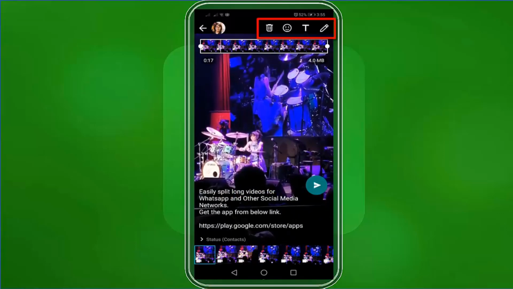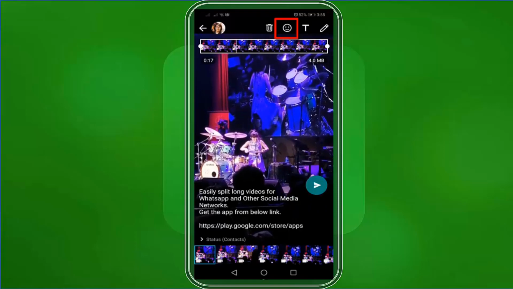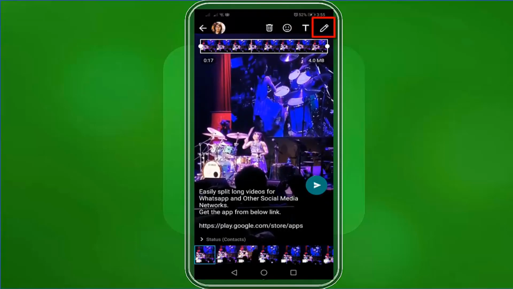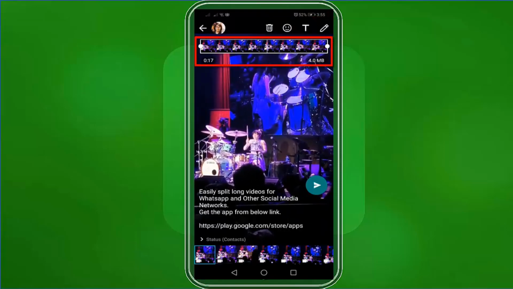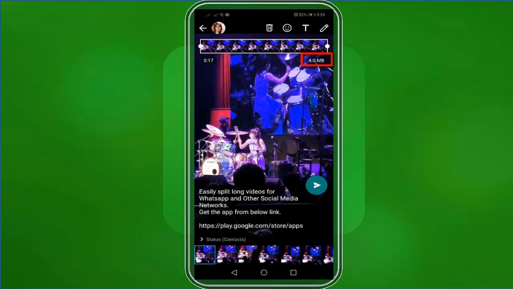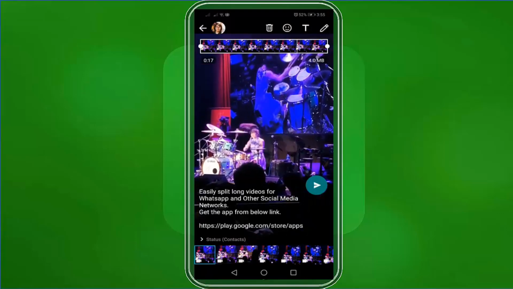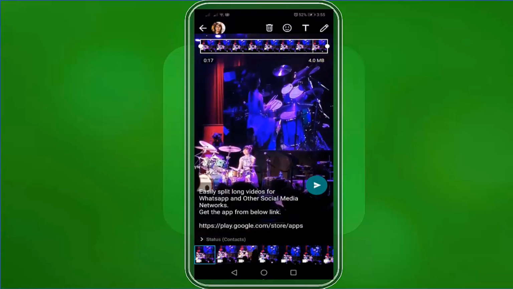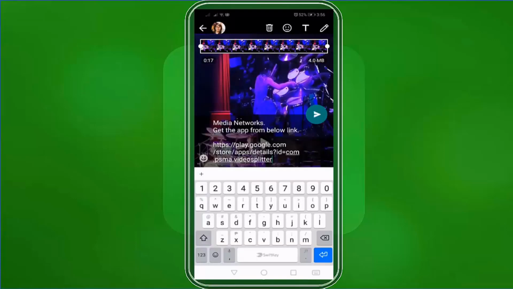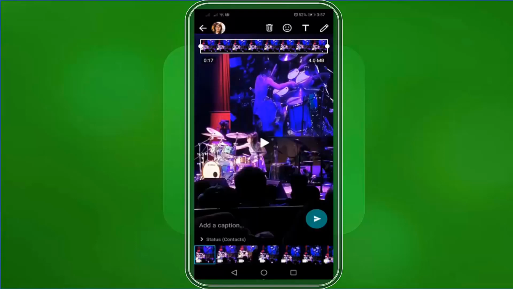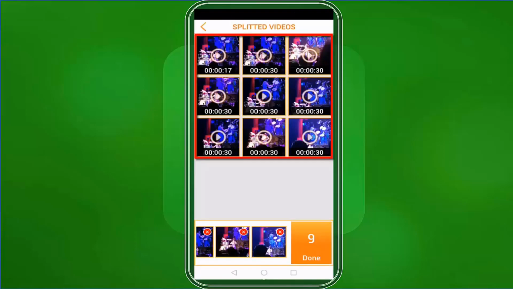You can also use the icons above to delete the clip, add stickers, add text, or draw on your selected clips. Each clip will show you the file size as you can see here. If you tap on the caption, the app has a default caption here. You can use this or just delete the caption and replace it with your preferred caption. Tap on this icon to start uploading these clips.